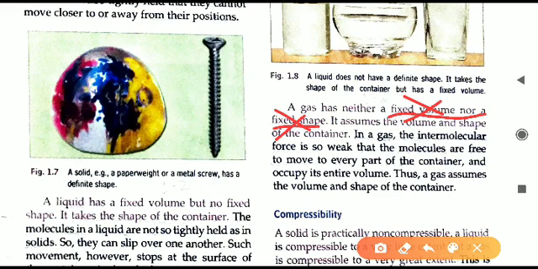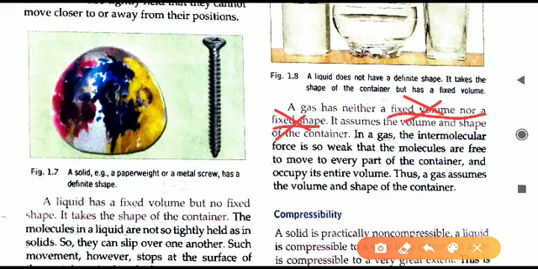If you spray perfume in the corner of the room, you can smell that perfume in the full room after some time. Why is it happening? Because perfume is a gas, its molecules spread all over the room. The perfume has occupied a large area of the room. That is why you can smell it all over the room. So we can say gas does not have a fixed volume. It depends on the container in which the gas is present.